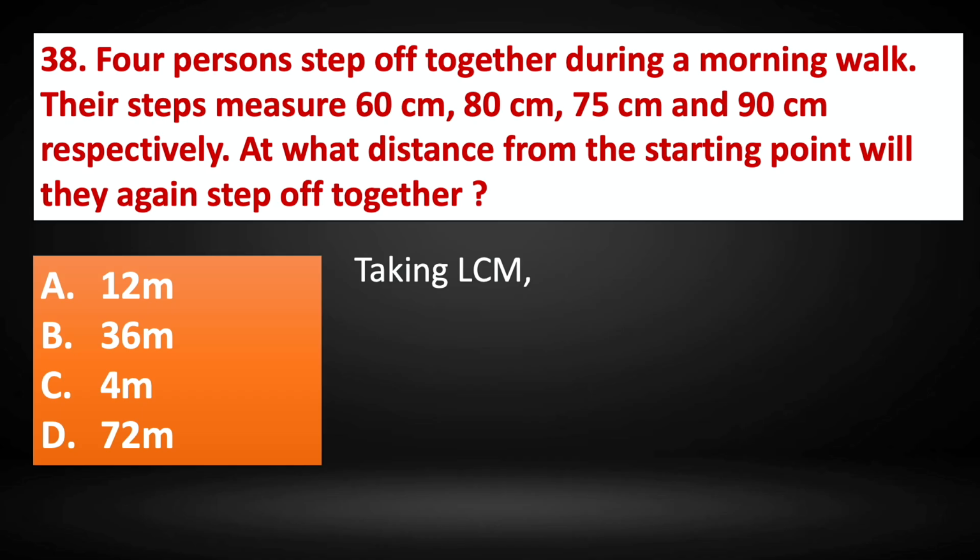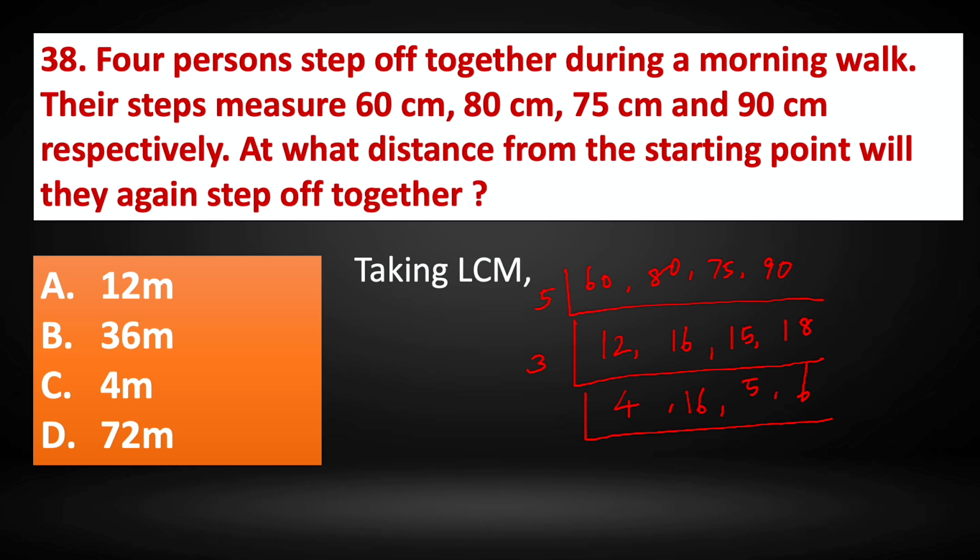So now let us take the LCM of 60, 80, 75 and 90. We have a common factor 5. 5 12s are 60, 5 16s are 80, 5 15s are 75, 5 18s are 90. So we have 12, 16, 15, 18. Let's take 3. 3 4s are 12, 16 won't go in 3, so 16 will remain as such. 3 5s are 15, 3 6s are 18.